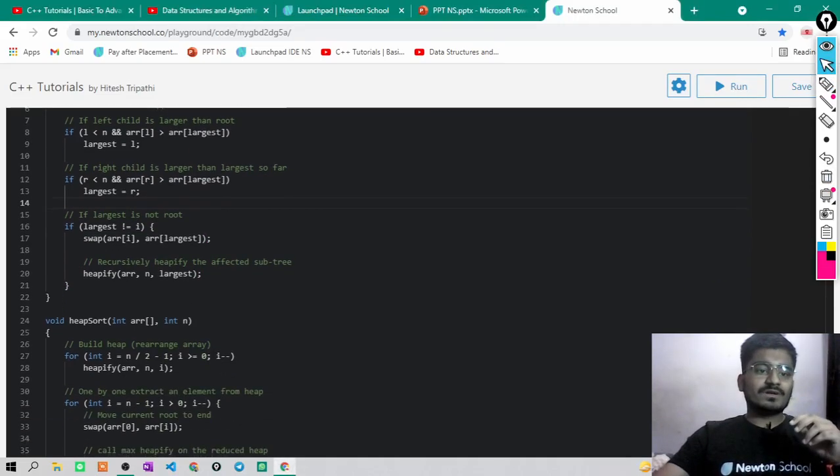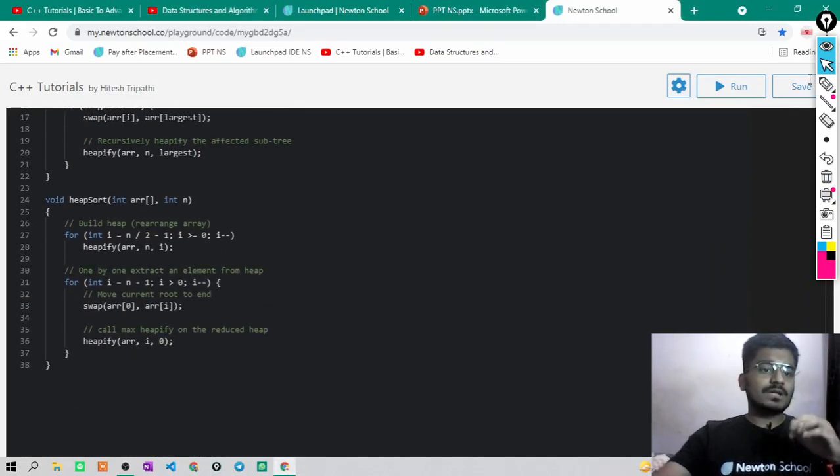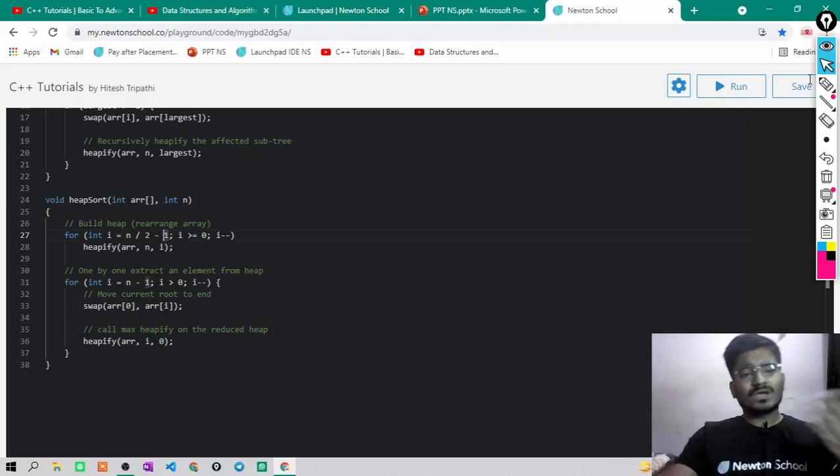Now this was our heapify process, and now we will be having our main process, that is heap sort. First thing you have to do is heapify your whole array. So just go from n by 2 minus 1, or you can also go from n minus 1 to 0. Why n by 2 minus 1?